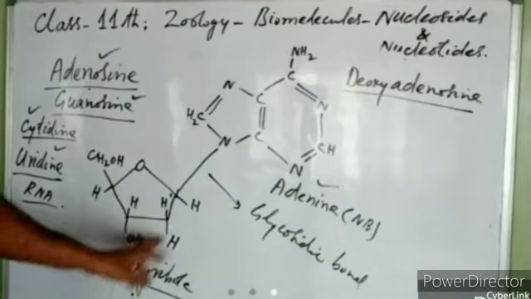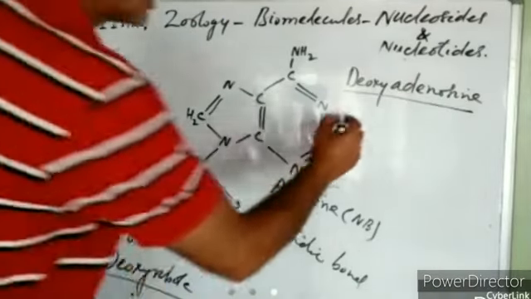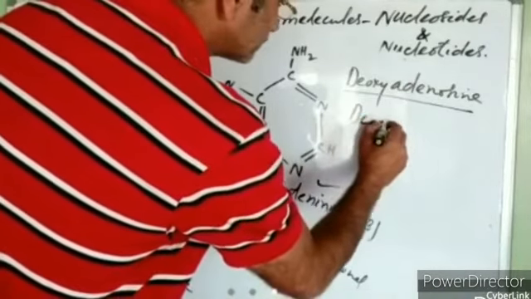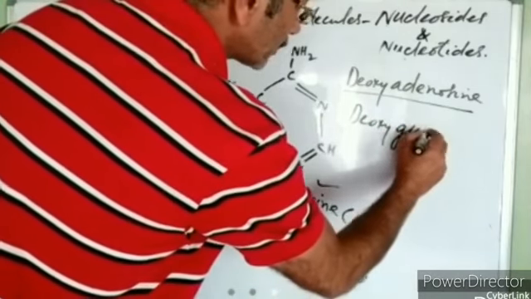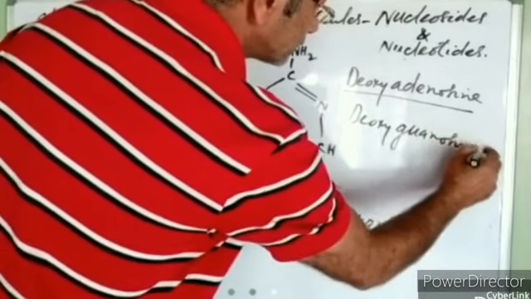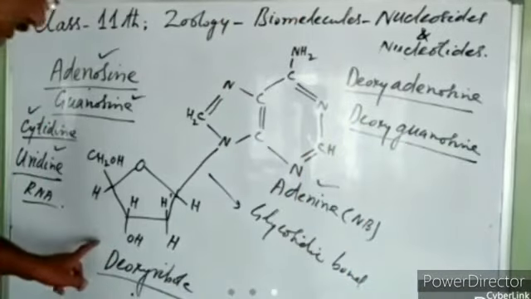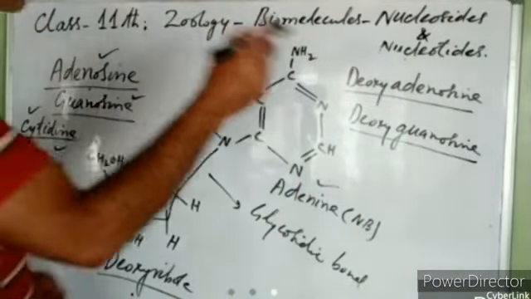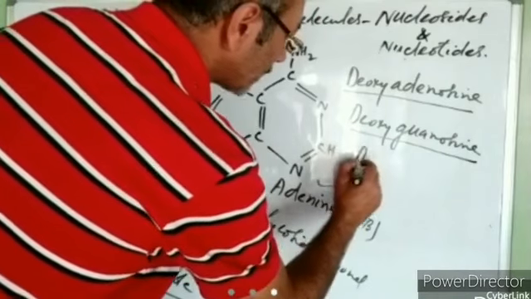If deoxyribose joins with guanine, it will form deoxyguanosine. If this deoxyribose joins with cytosine, it will form deoxycytidine.